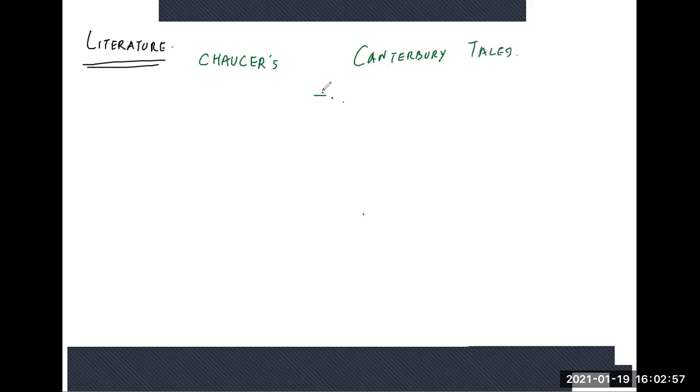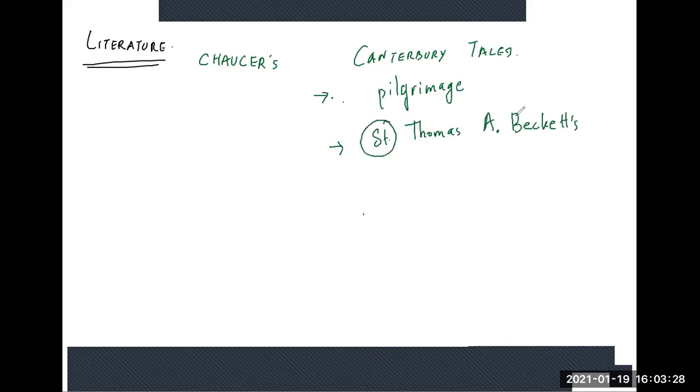So, the basic story is that some people are going on a pilgrimage. I'm giving you the summary of the story. And this pilgrimage is to a place called Saint Thomas à Becket's. So they are going to the shrine of Saint Thomas à Becket, and they have to pay a visit because it's a religious pilgrimage.